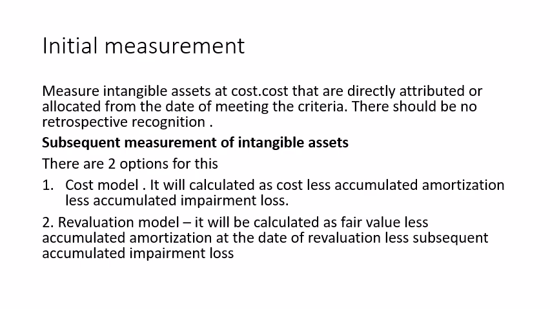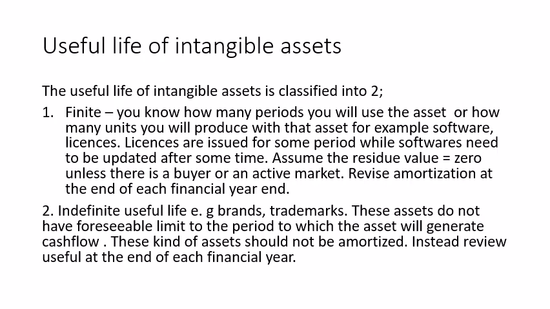So we are saying the useful life of an intangible asset is classified into two. We have what we call the finite. Under this one, you know how many periods you will be able to use the asset, or how many units you will be able to produce with that asset.